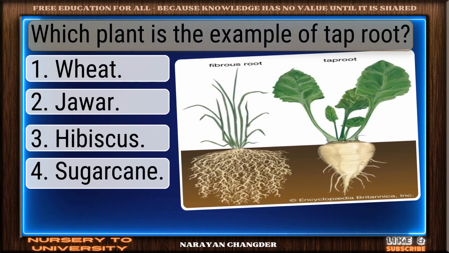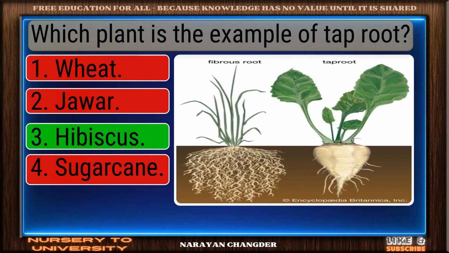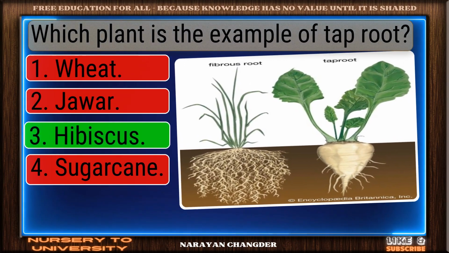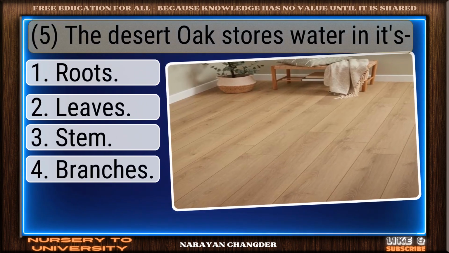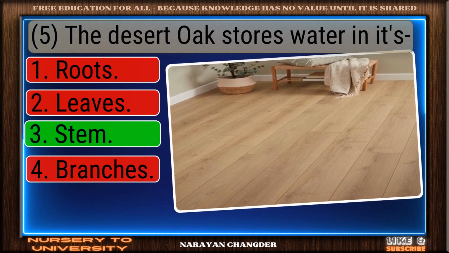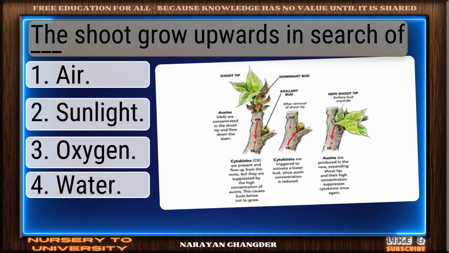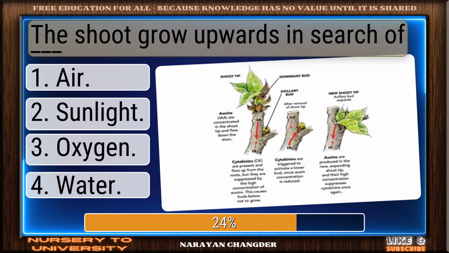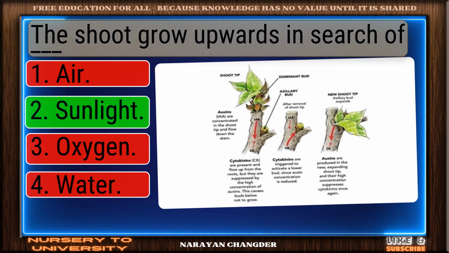Which plant is the example of taproot? Great job. Hibiscus is the accurate answer. The desert oak stores water in its. Correct. Stem is the right answer. The shoot grow upwards in search of dash. Sharp thinking. Sunlight is the right choice.